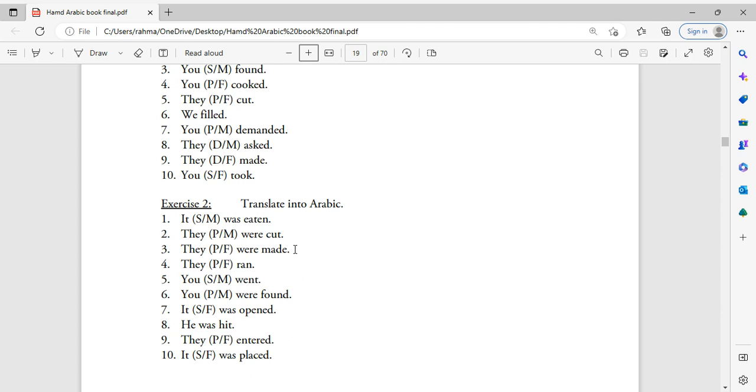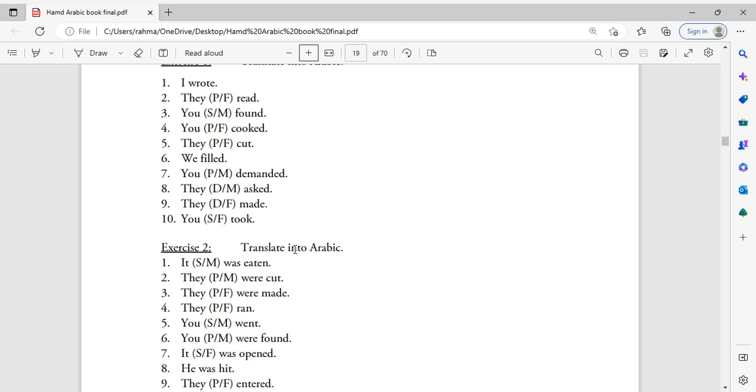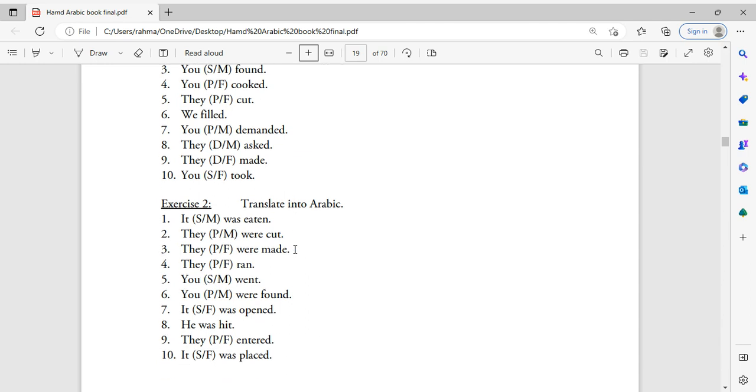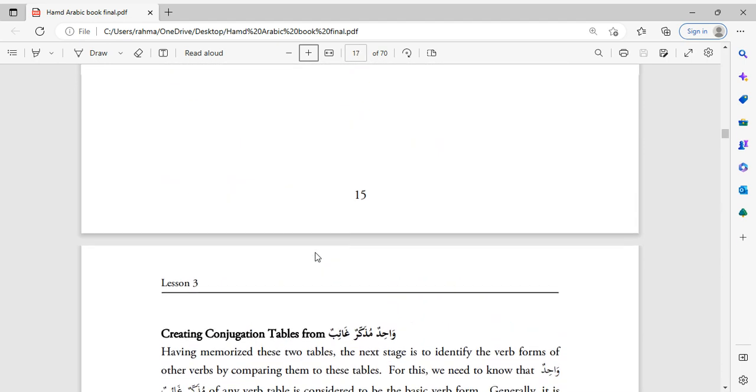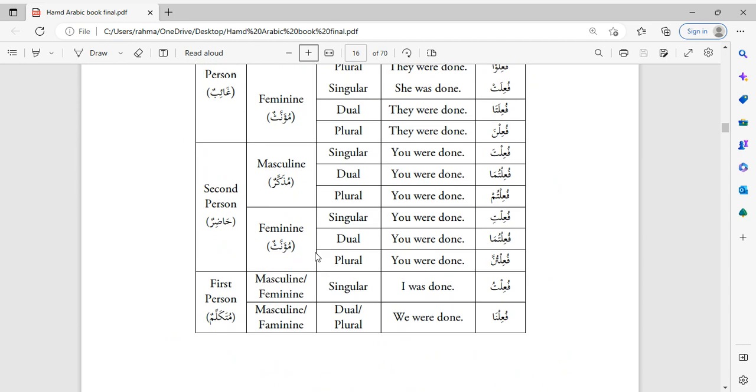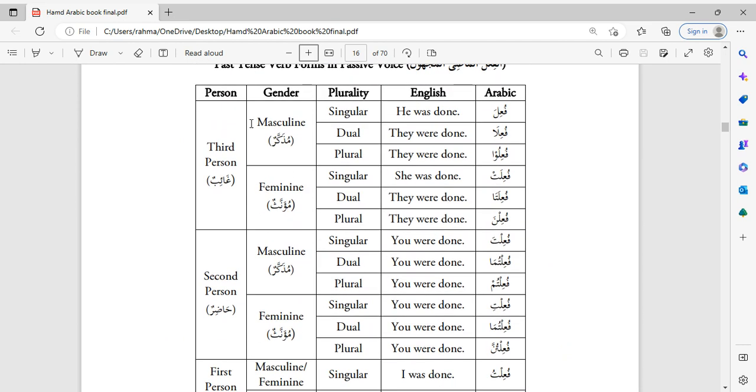So we're not going to use table 3.1 because that's active voice. That's when the doer is being mentioned. We're going to use table 3.2, and we will locate the plural feminine third person form for this verb. So صنع is he made, and then we'll go to third person feminine because it's feminine, and then plural.